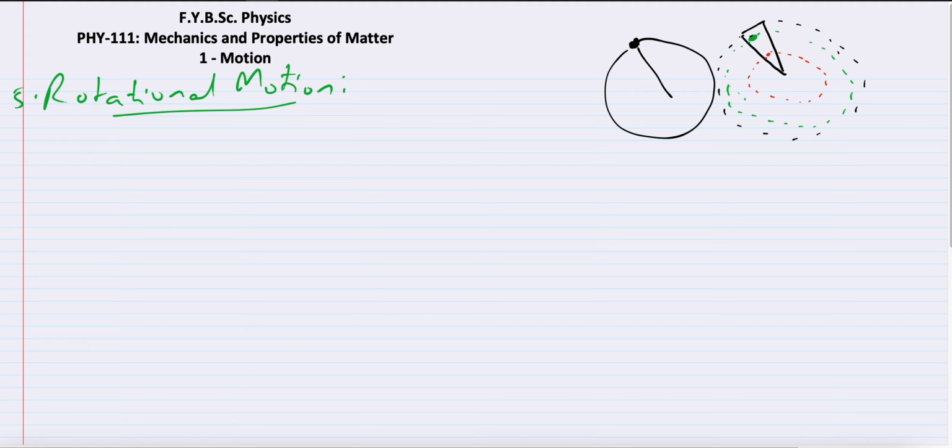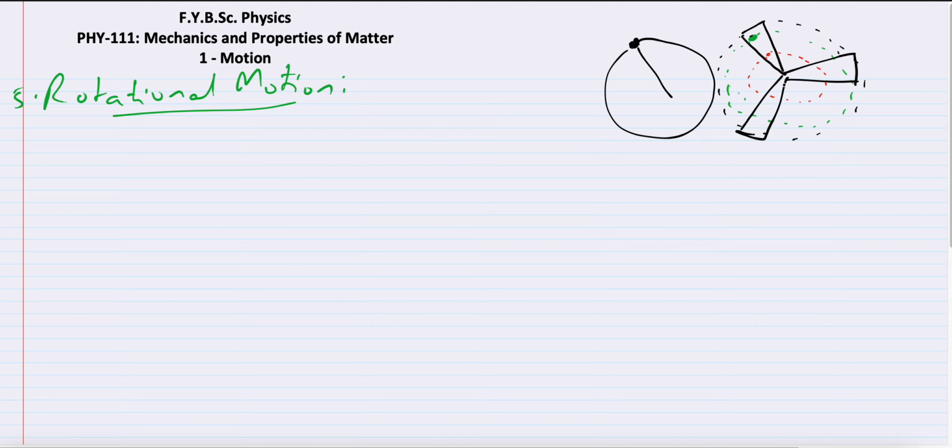Now if you are wondering what this weird object is, I have just drawn the blades of a fan. If I make the picture complete, you'll be able to understand. So in the blades of a fan, every single particle is executing circular motion. When there is a big object undergoing circular motion, we say that it is in rotational motion.